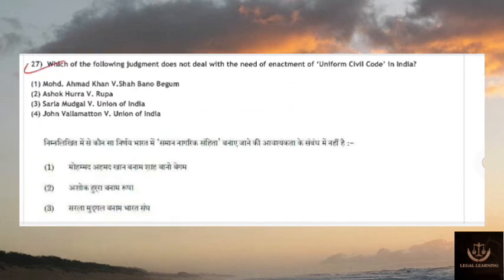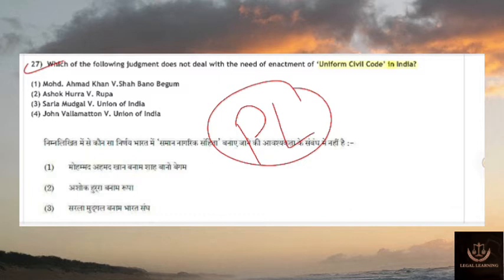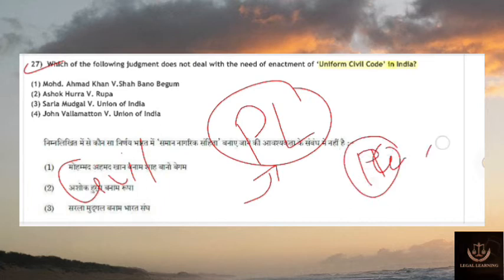27. Which among the following judgments does not deal with the need for enactment of a uniform civil code in India? Now this is a little bit controversial. UCC, uniform civil code in personal law. We have a uniform civil code in civil law, just like the CPC, Specific Relief Act, Contract Act. But in case of personal law, meaning the law that applies to a person or class of persons irrespective of territory. Personal law is different from the law that applies to the territory, that means territorial law.